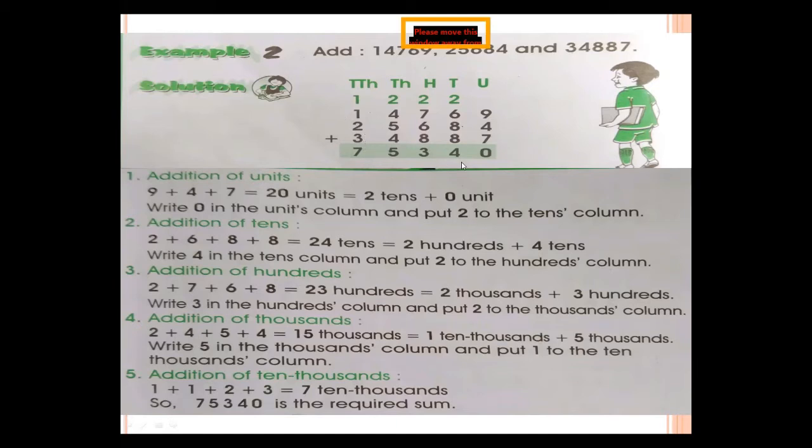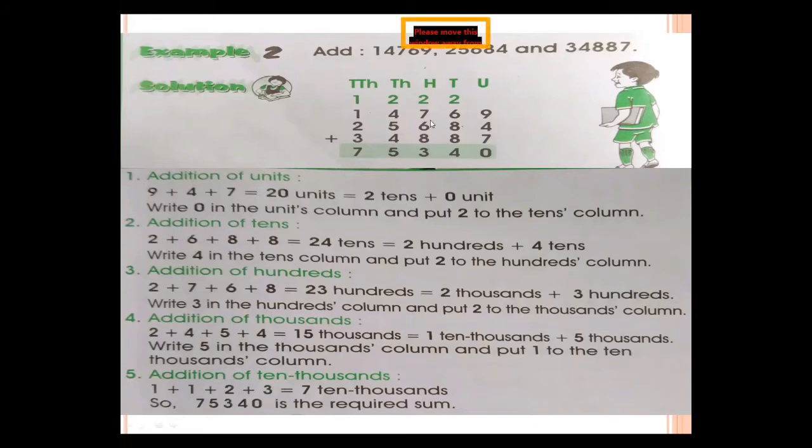So our required sum is 75,340. Now look at here, addition of units. So here 3 digits come at the place of units. 9 plus 4 plus 7 is equal to 20 units, but 2 shifts at the place of tens. So 2 tens plus 0 units.